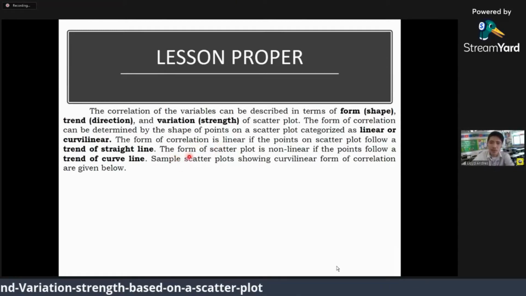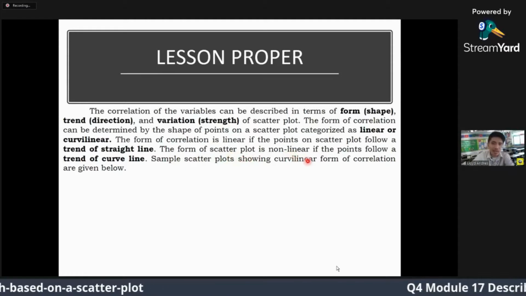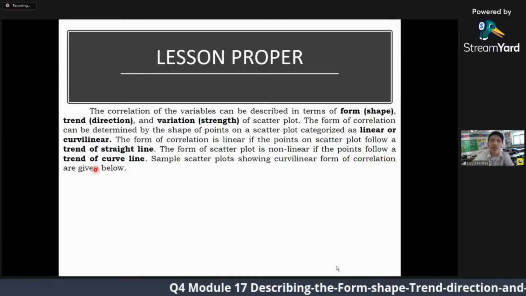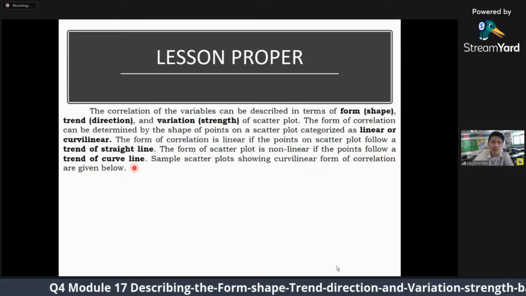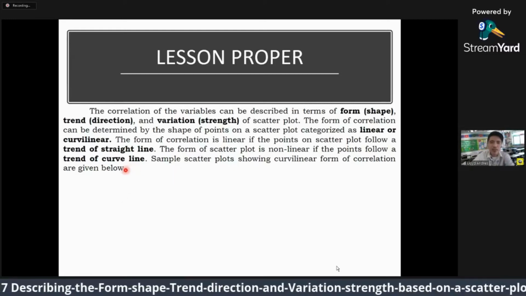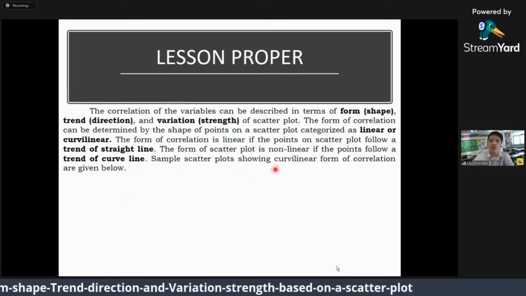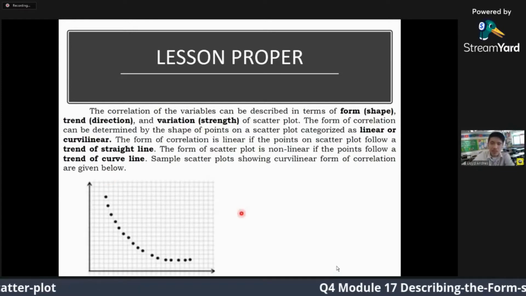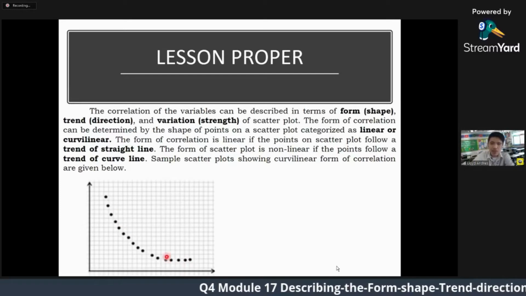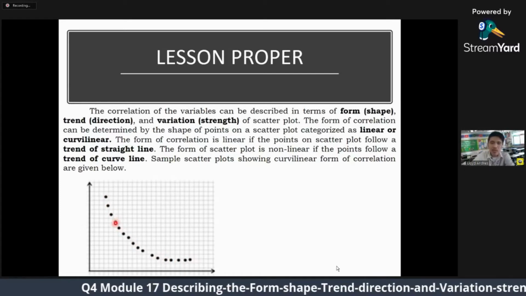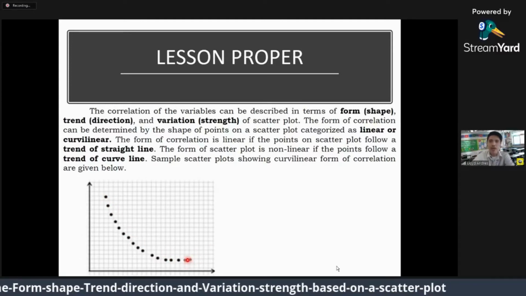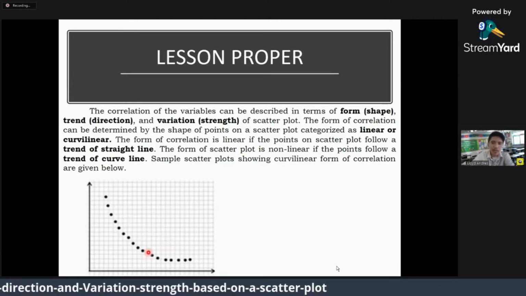Otherwise, if the form of the scatter plot is non-linear, matawag siya non-linear if the points follow a trend of a curved line. Meaning, pa-curve po diyang form. So, sample scatter plots showing curvilinear form of correlations are given below. Let's say, pag-plot nimo points, ingani ang itsura. Pa-curve man, so this can be considered as a curvilinear nga correlation.